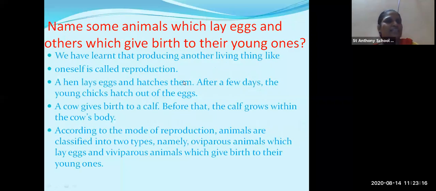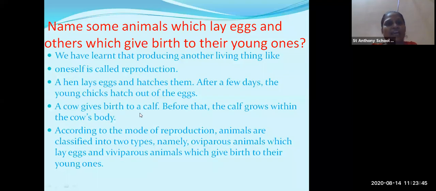Okay, these are the examples. Now, in the next slide, we will study that the reproduction of the animals is also different. Reproduction is one of the characteristics of living things that we have studied in the second chapter. Some animals lay eggs while some give birth directly to the young ones. This is one of the characteristics of reproduction. Now, which animals lay eggs?